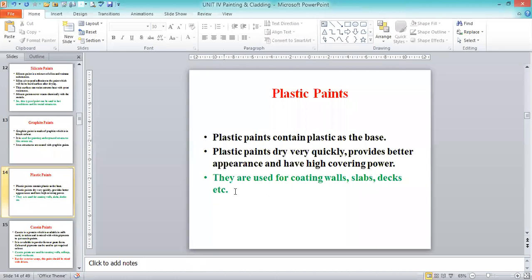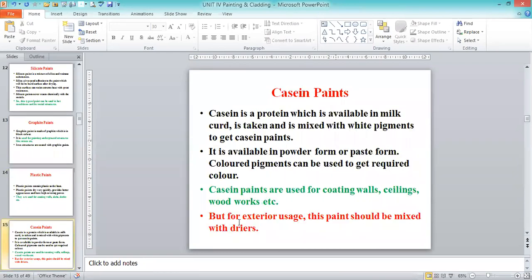That's why most civil constructions use plastic paints. Next, casein paints are used for coating walls, ceilings, woodwork, etc. But for exterior use, this paint should be mixed with dryers. This is the caution we have to maintain when going for exterior work. We have to use it with dryers, and only then can we use casein paints for exterior work. Otherwise, for coating walls and ceilings in interior work, we can use casein paints.